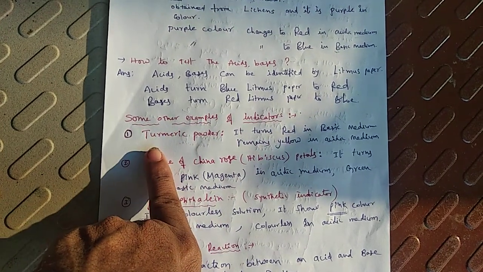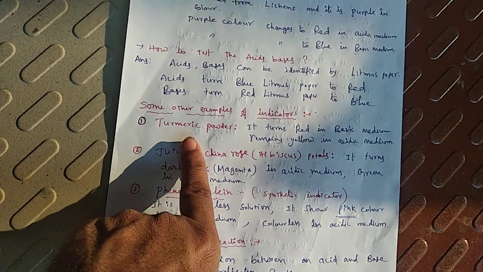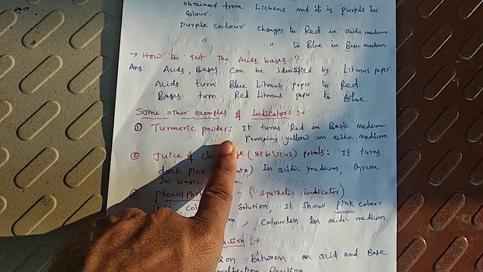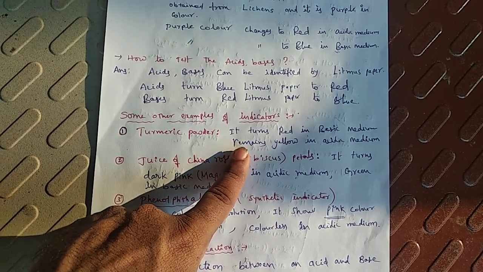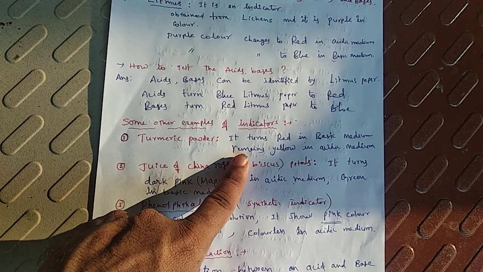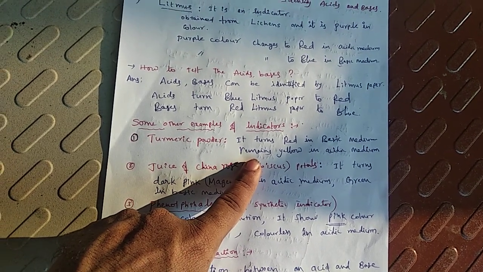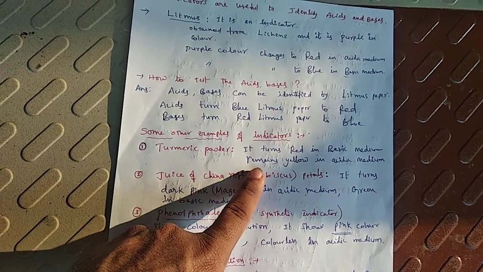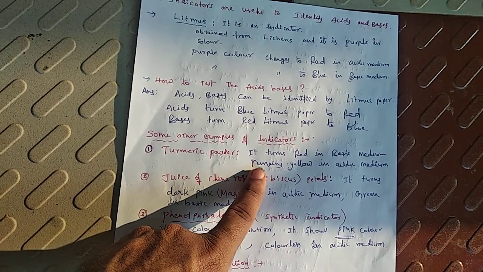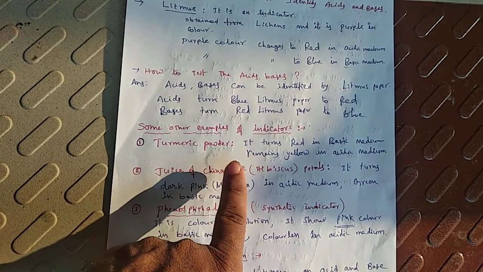Some other examples of indicators. For example, turmeric powder. Turmeric powder is also a natural indicator. It turns red in basic medium and remains yellow in acidic medium. In acids, turmeric remains yellow. In basic medium, turmeric powder turns red.